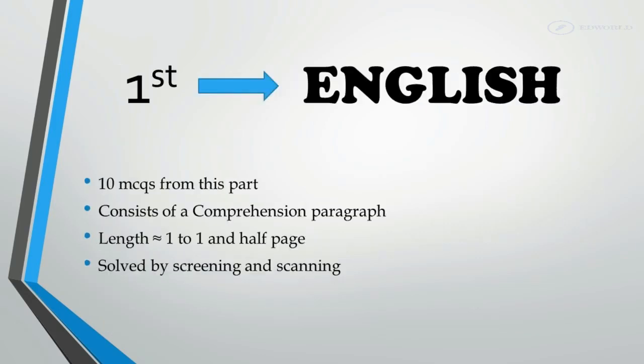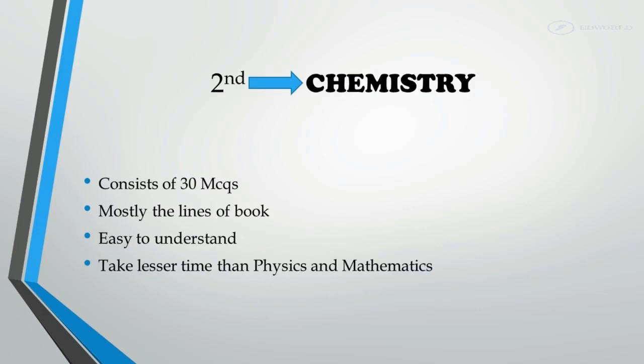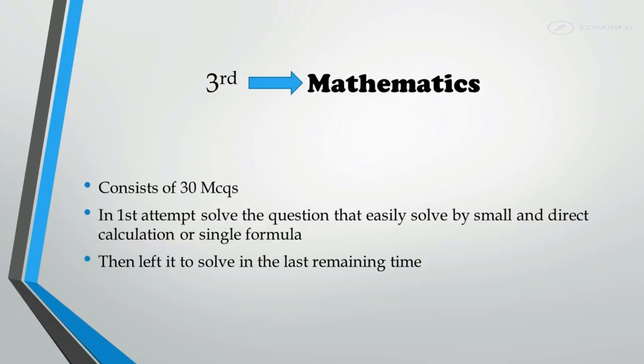First, English, 10 MCQs. This part consists of a comprehension paragraph, 1 to 1.5 pages in length, solved by screening and scanning. Second, Chemistry consists of 30 MCQs, mostly the lines of the book, easy to understand, and takes less time than Physics and Mathematics. Third, Mathematics consists of 30 MCQs.